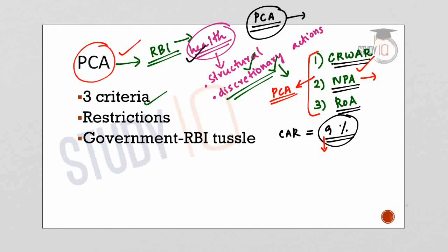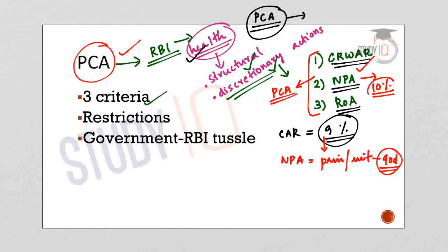Second criteria is the NPA. Net NPA refers to net non-performing assets. So what is meant by a non-performing asset? A non-performing asset is a bank loan for which the principal amount or the interest is overdue for more than 90 days. So if the NPA of the banks rises above 10%, RBI will take a prompt corrective action against the bank. Now return on assets means the profitability of the bank. That means for the assets deployed by the bank, what is the return or profit made by the assets. So if ROA is also lower, RBI would take up a corrective action against the bank.